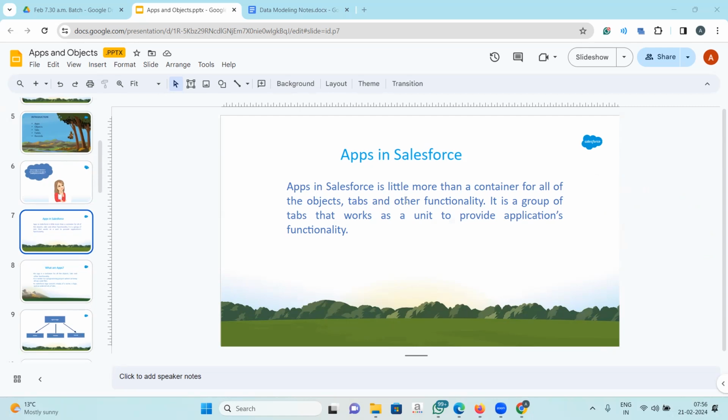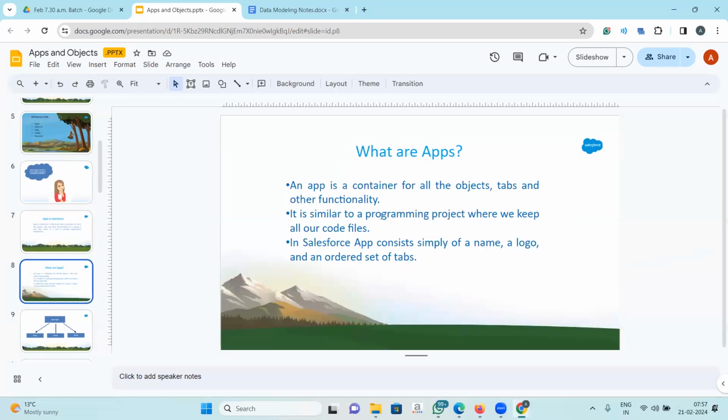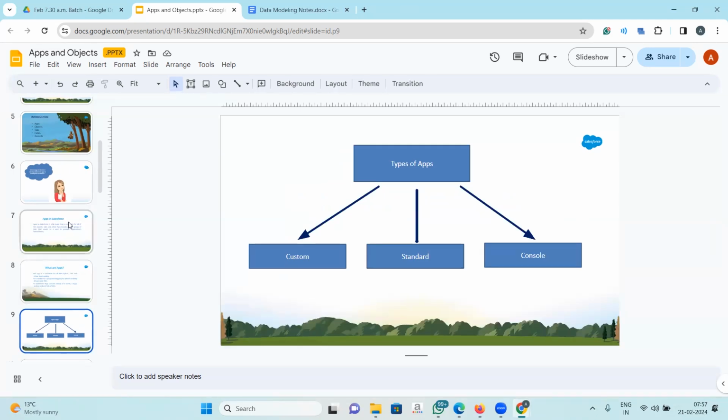Apps in Salesforce are a little more than a container for all the objects, tabs, and other functionalities. It is a group of tabs that work as a unit to provide the application's functionality. An app is a container for all the objects, tabs, and other functionalities. It is similar to a programming project where we keep all our code files. Okay. So, how many types of apps are there in Salesforce?